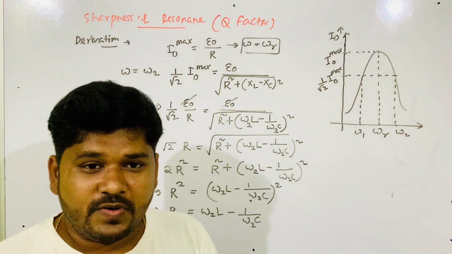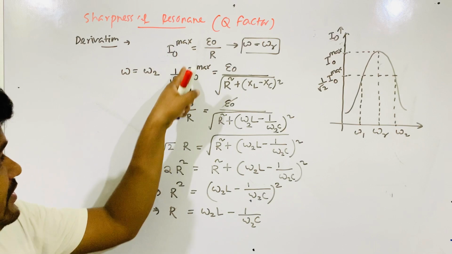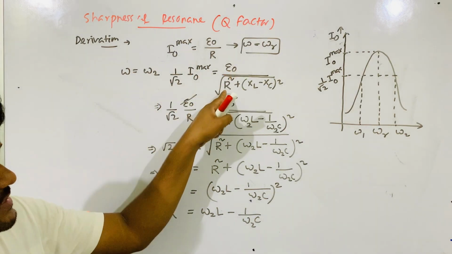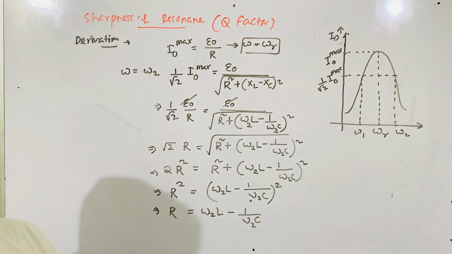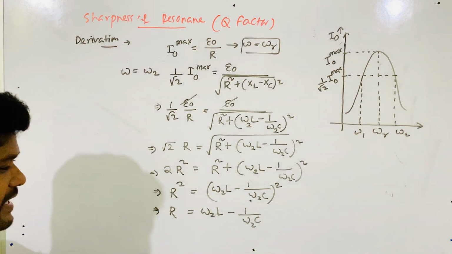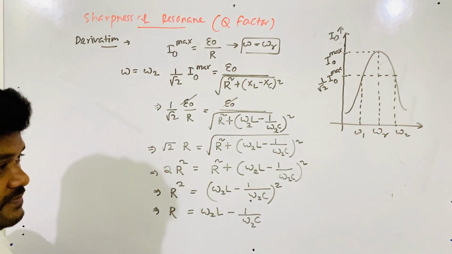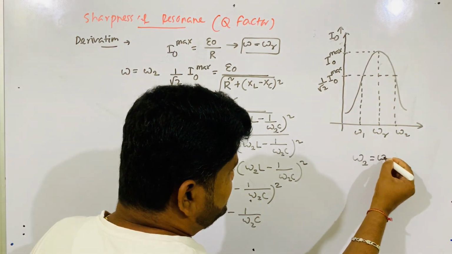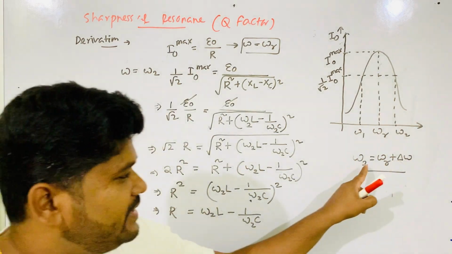Now this much you understood, what I did. Again I am telling you, for I naught max I wrote E naught by R, that you already know. But when I write I naught as 1 by root 2 times I naught max, then this is not R, here Z is there. We have to write Z, then I just solve it. Then I reach this expression: R is equal to omega 2 L minus 1 by omega 2 C. But what is this omega 2? This omega 2 is omega R plus del omega. Correct?